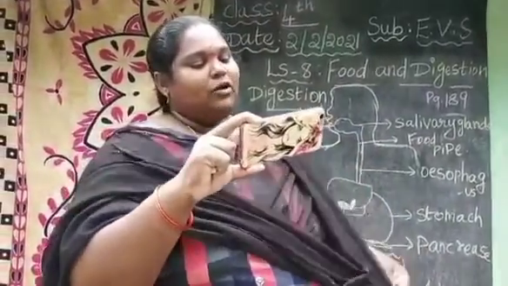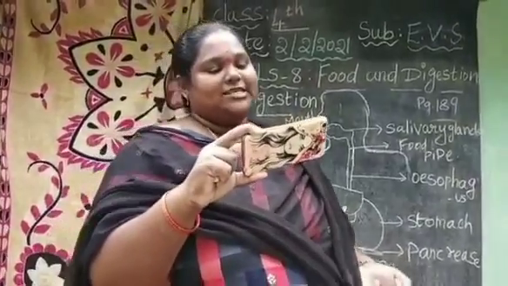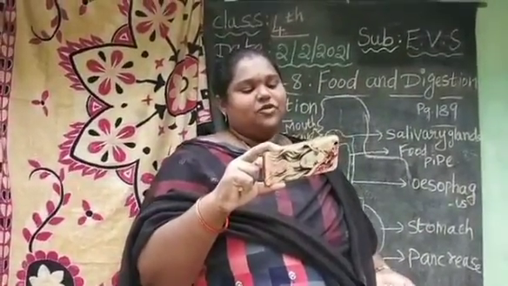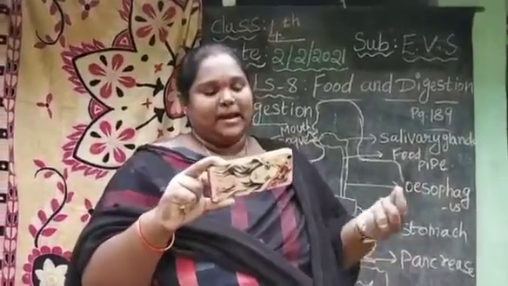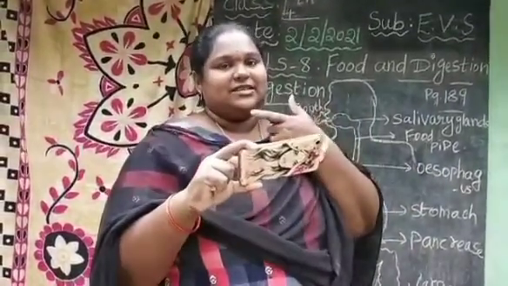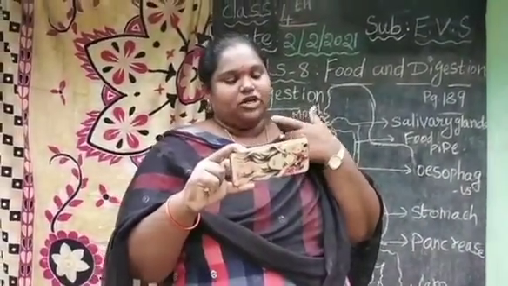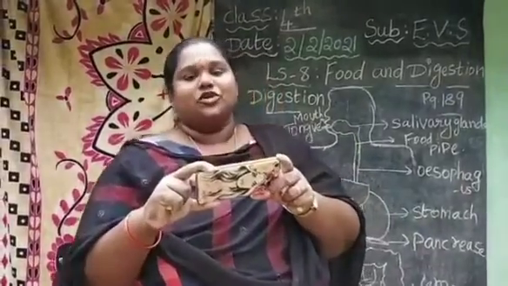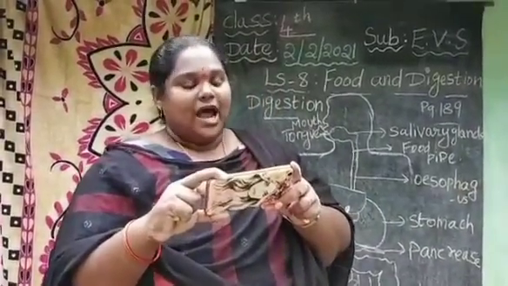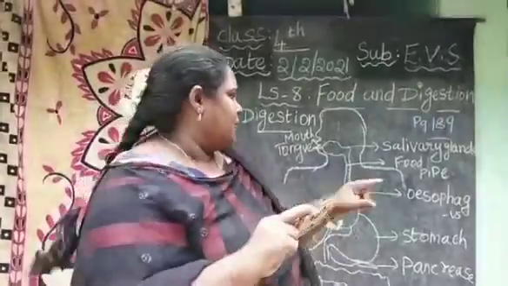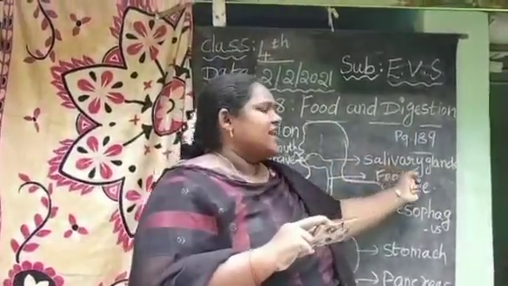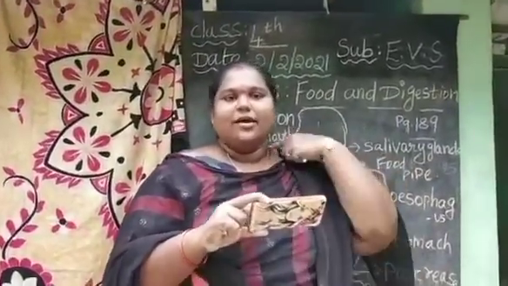And the liquid in our mouth called saliva helps us to digest the food. Saliva softens the food and changes it into pulp. Saliva is produced by the salivary glands present in our mouth.